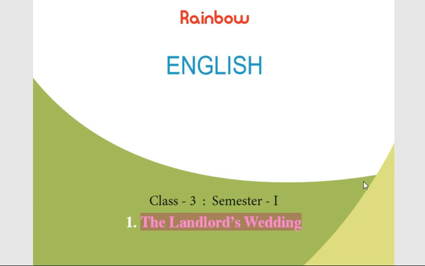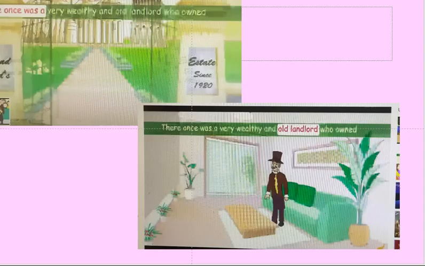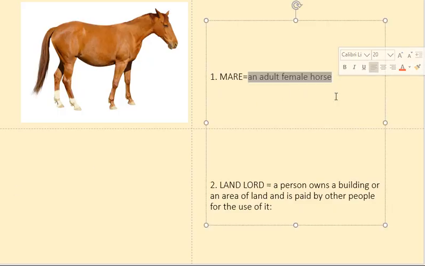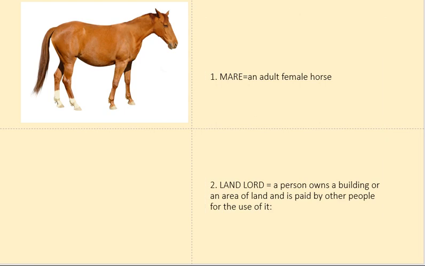One more character, mare. What is the meaning of mare? Mare means an adult female horse. A male horse, and a female horse. So a female horse we call a mare. This is also one of the important characters in this lesson. So for your understanding, I am showing it through pictures.